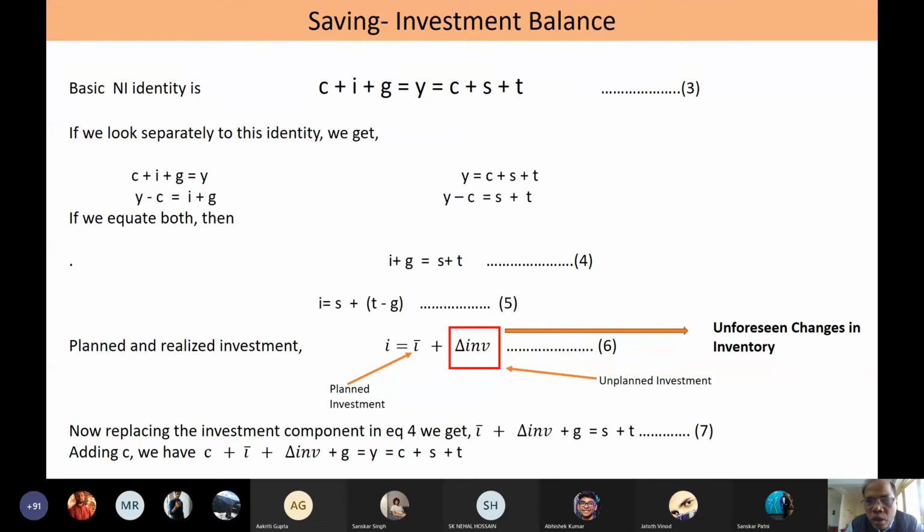So we are considering all kinds of expenditure, including the investment expenditure. So when I say I is equal to S plus T minus G, this is always true in a realized sense, because this I that I talk about is realized I, and realized I is always equal to planned I plus unplanned I.